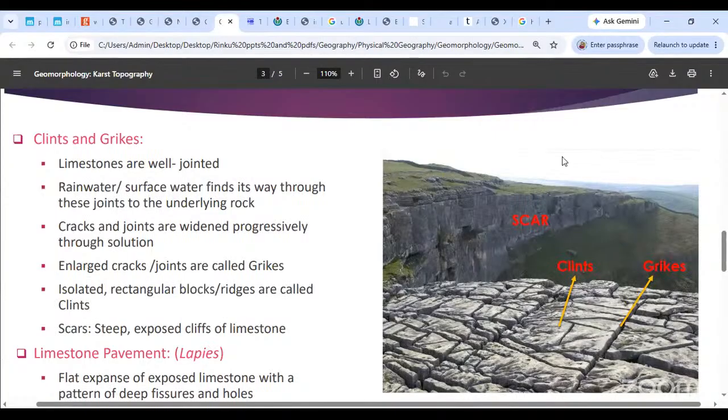The ones that are vertical, that look like a proper cliff, those will be called scars. Okay, fine. And the lapis.